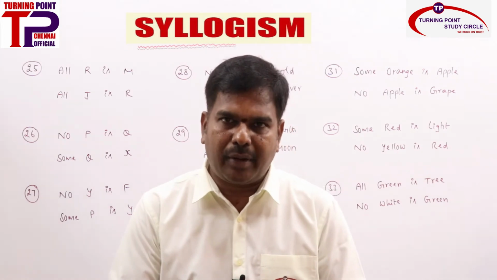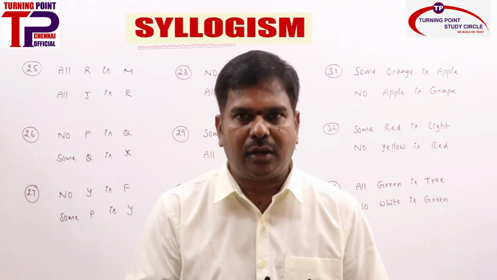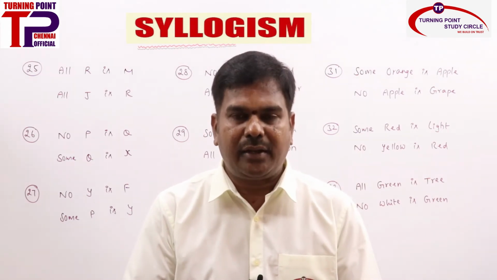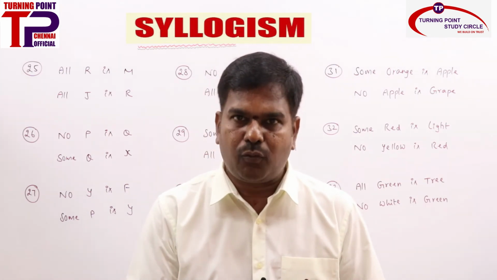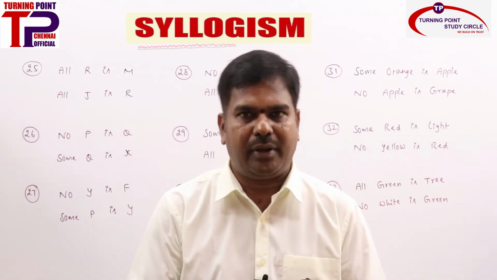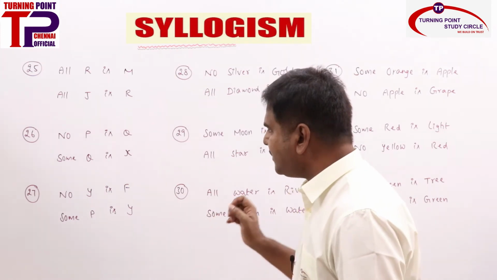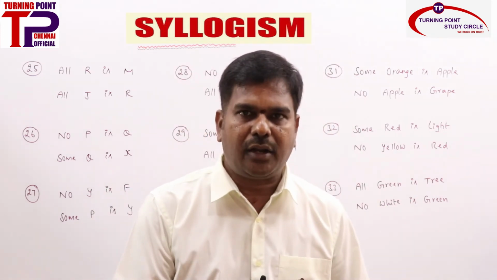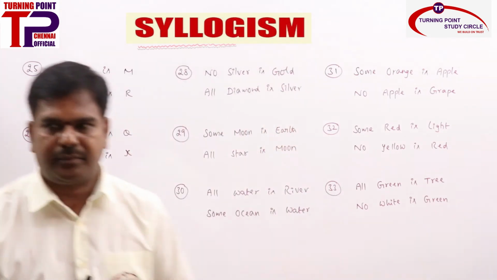You need to solve it. If it is not properly aligned, what we learned is you can make proper alignment by interchanging or converting or both. So here I have given only interchanging. By interchanging the statements, not the subject and predicate of a statement. That one you remember. By interchanging any one of the statements, you can make proper alignment. Clear? So note it down, and you should not make even a single mistake here. All 9 problems must be right. So try it out. I will come back and explain in detail. Clear?